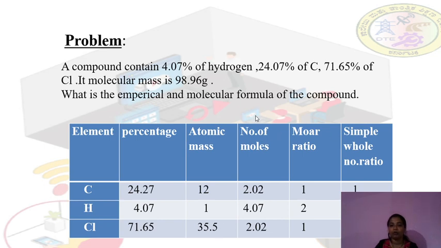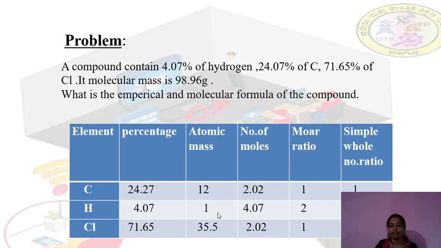Now how do we calculate the number of moles? We have to convert this percentage into grams. That is 24.27 gram divided by 12. That is 24.27 divided by 12. It will give 2.02.